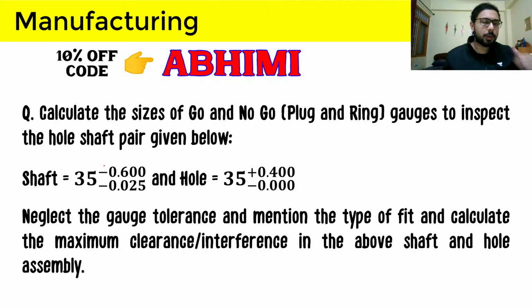If you studied metrology some months or weeks ago and want to revise, this is the best question for you, because it covers a lot of things.